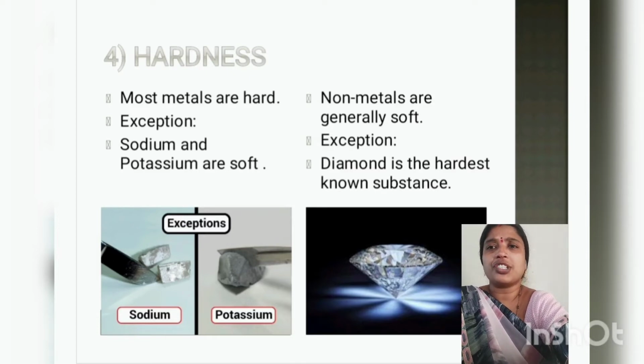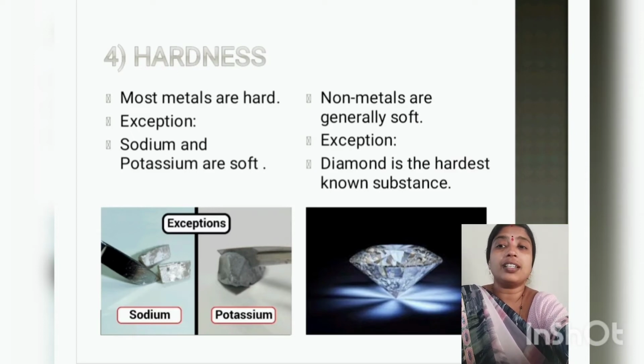Non-metals are generally soft. But then again, there is an exception: diamond is the hardest known substance, and diamond is also used for cutting glass. Yes, it is so hard that it comes under exception. Usually non-metals are soft, but diamond is an exception, which is the hardest known substance, we can say.